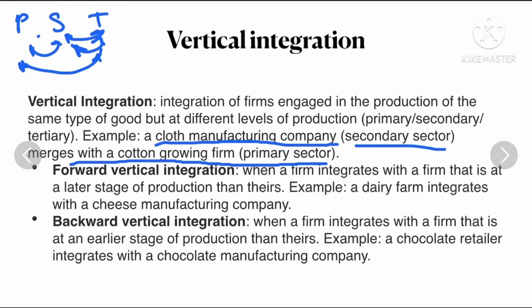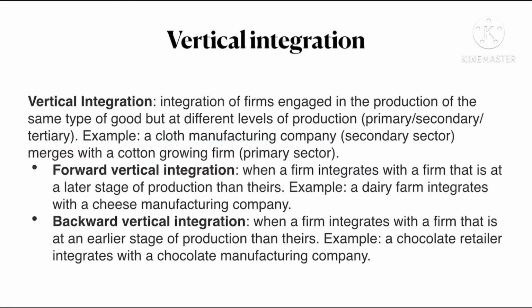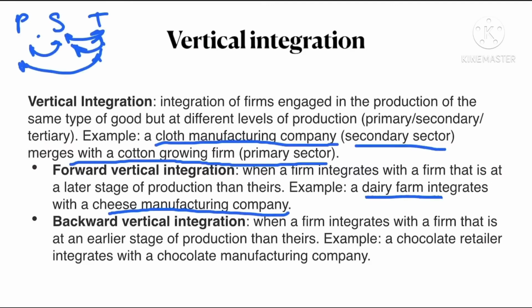Then there are two types of vertical integration. Forward vertical integration is when a firm will integrate with a firm that is at a next stage of production. So a dairy farm integrates with a cheese manufacturing company. So this is primary to secondary. So it's going further. Backward is when a firm will integrate at a stage of production which is before that. So if a chocolate retailer, which is in the tertiary sector, will integrate with a chocolate manufacturing company which is in the secondary sector, it is going backwards. That is called backward vertical integration.